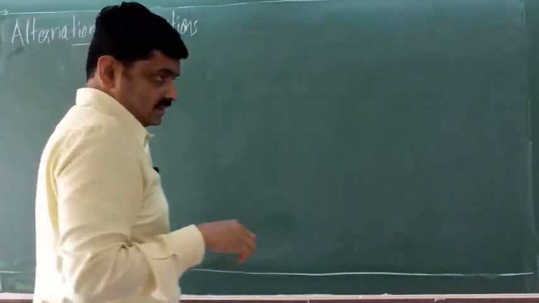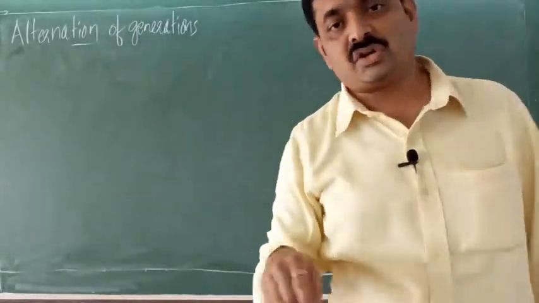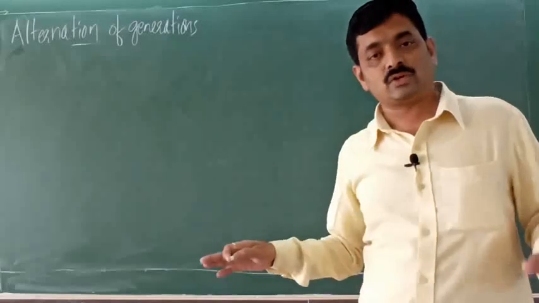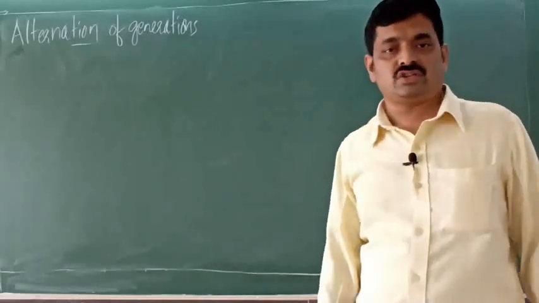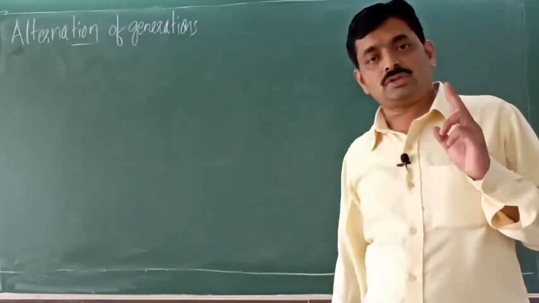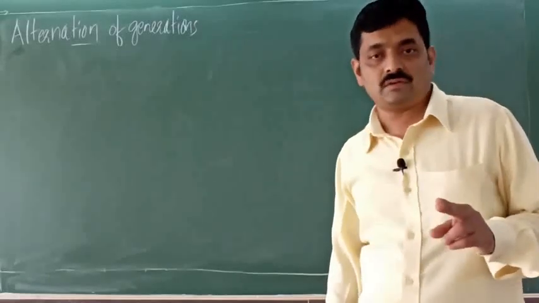So next we will consider alternation of generations. We have discussed this in the different plant groups. Alternation of generations is the alternation of 2 phases in the life cycle of plants. With this flow chart we shall study this.